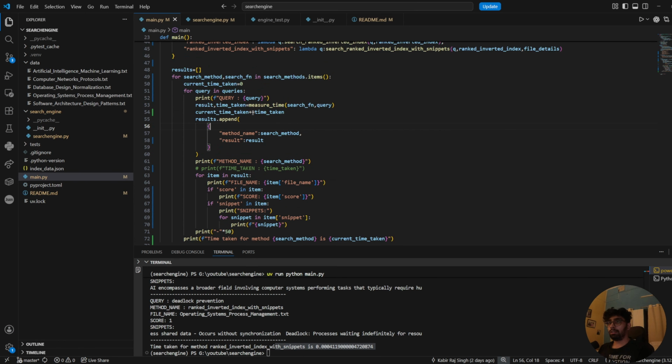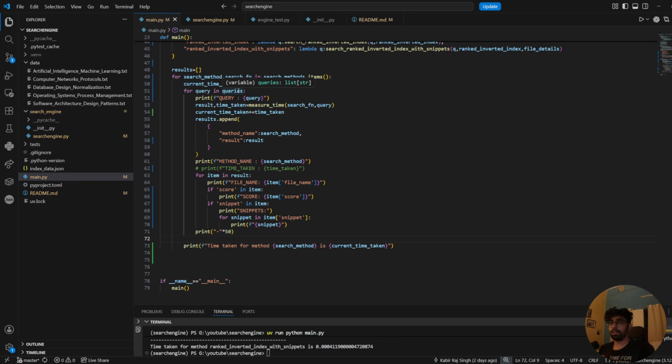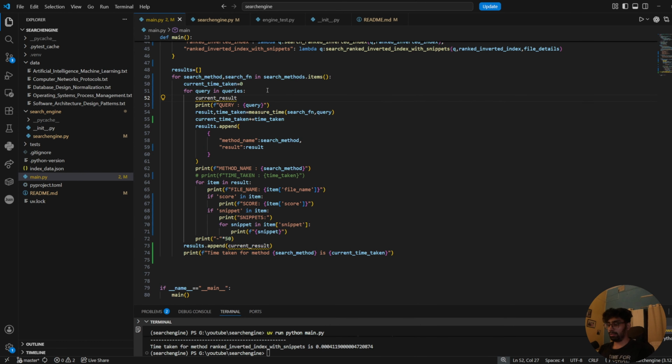To make this even better, we can treat these results as a result set for all of these search methods. For that, we append the result only once after the search operation has ended for all the queries for that particular search method. So I will have something like results.append current result, and I'm going to have current result equal to an empty dictionary, and do a current result dot append of this.